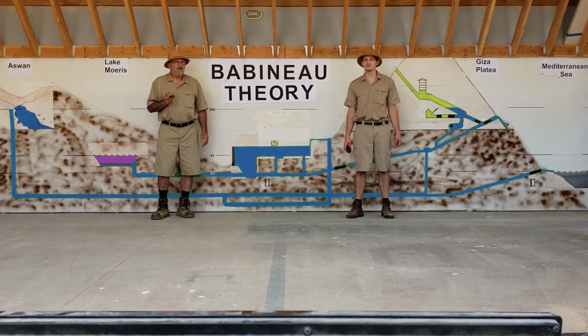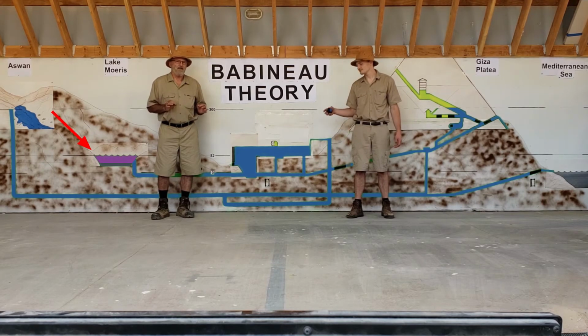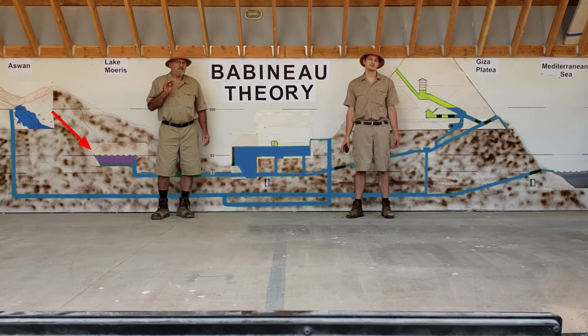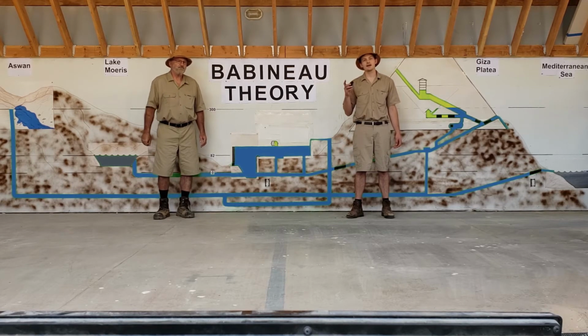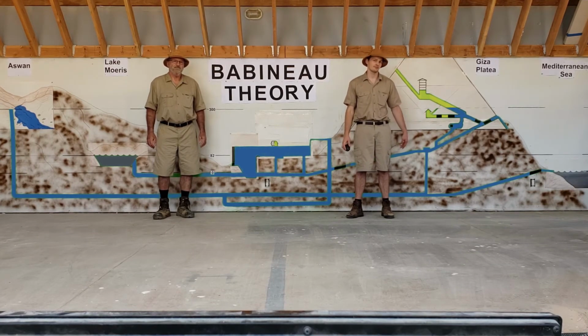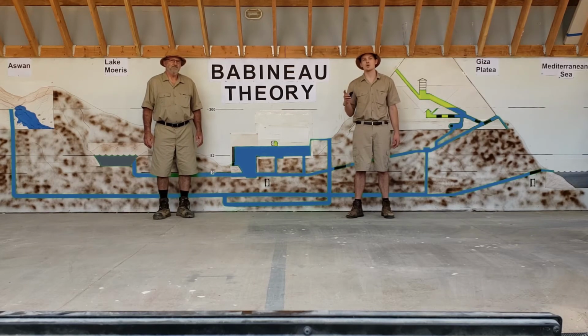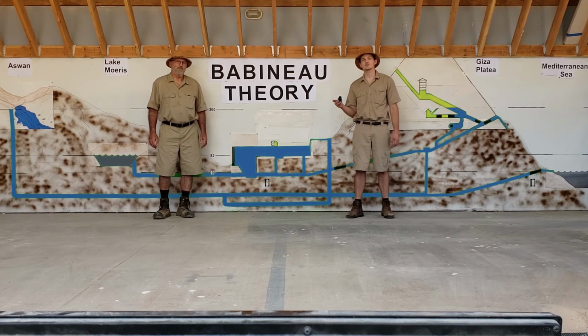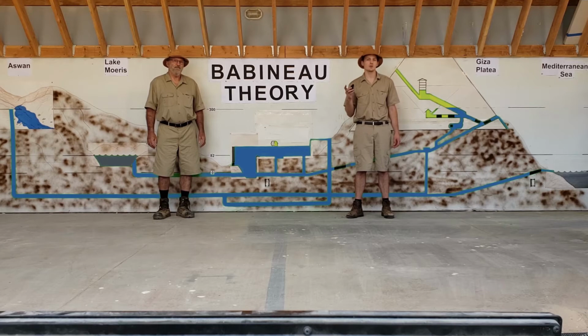Now, eventually, the salt water in the lake would mix with the fresh water, turning the entire lake into salt water. Not the same salinity levels as the Mediterranean, but definitely saltier than the Nile. If you remember, we mentioned in a previous video that the Osiris chambers still have water in them today, described as being saltier than the Nile, but not quite as salty as the Mediterranean. This is the same description as the water in Lake Karun, which is the smaller lake in the Fayum region where Lake Moeris used to be.